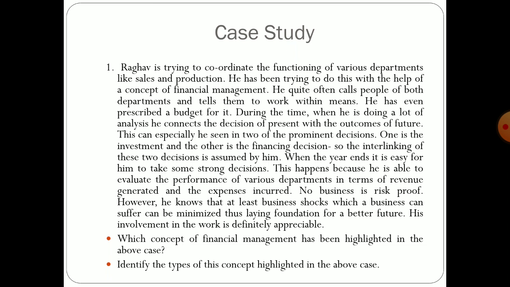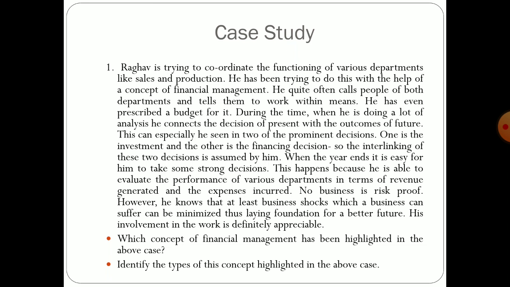Student, you already know that financial planning is basically focusing on how we can lay a good foundation of a company towards a better future by analyzing its various finances in a systematic way. Okay, and about identifying the type, it is basically highlighting the importance of financial planning, which we have already discussed previously.